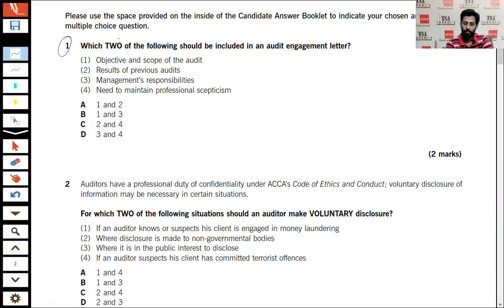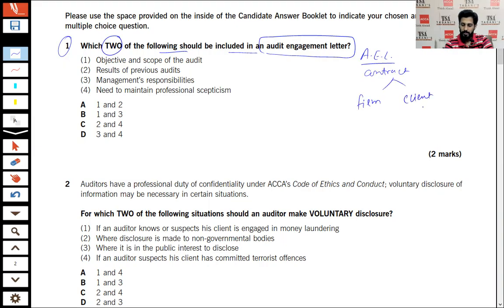It is said: which two of the following should be included in the audit engagement letter? The audit engagement letter is actually the contract between the client entity and the audit firm. In the audit engagement letter, there are various contents written which set out the terms and conditions so that any misunderstanding can be avoided in the future.